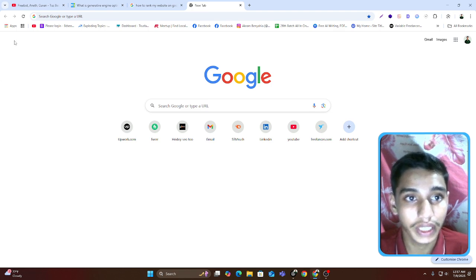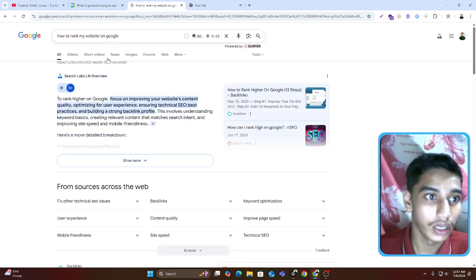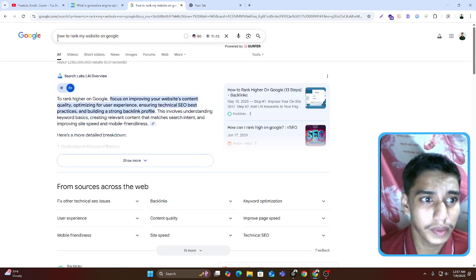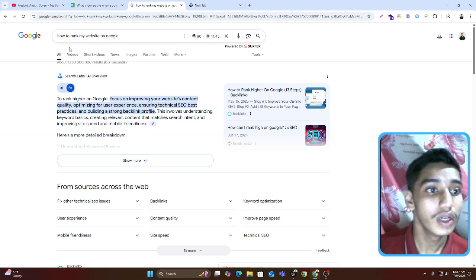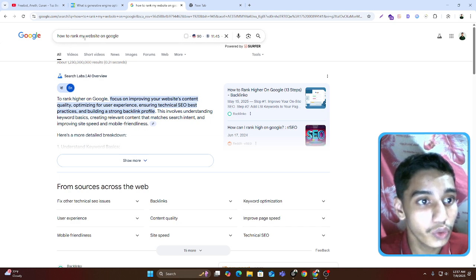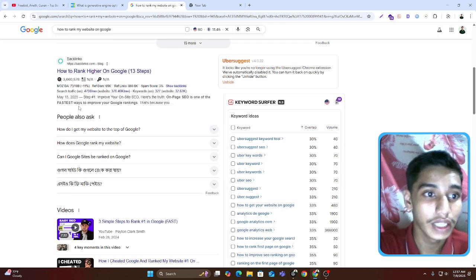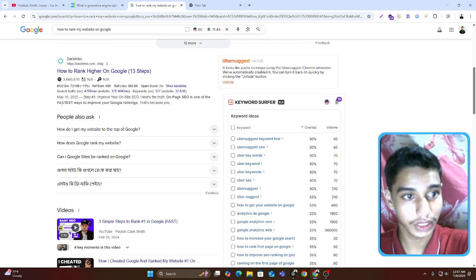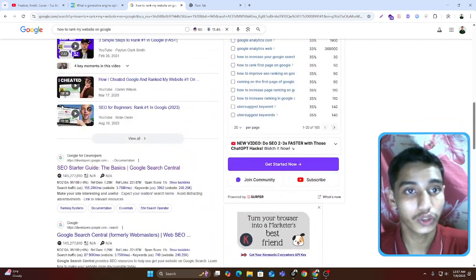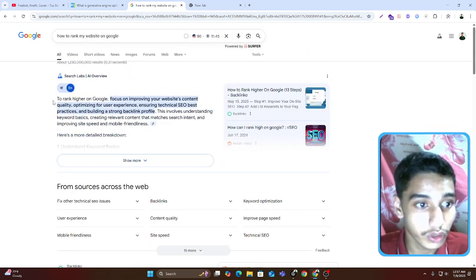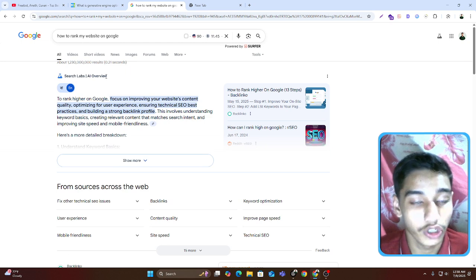When you search something, like I show now, a few moments ago I searched how to rank my website on Google, then Google will show an overview. Before, when you searched something, all things were shown in this area, but nowadays AI shows the search result in the AI overview. Okay, why is it important now?